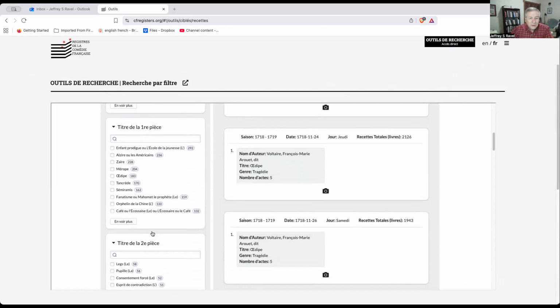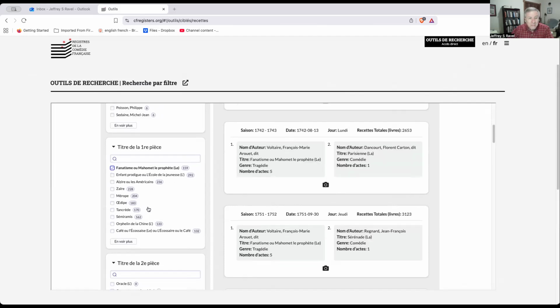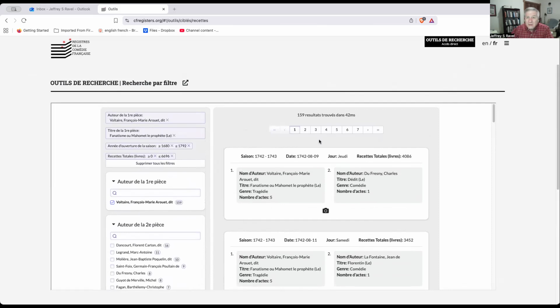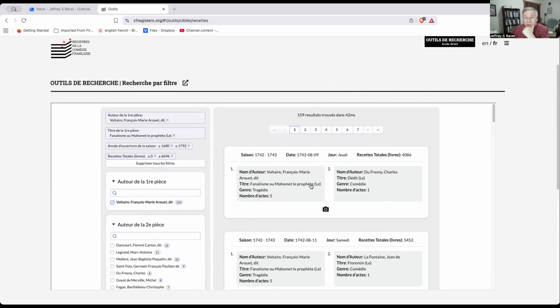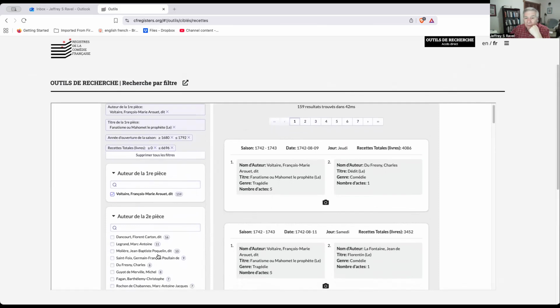Now, I'm interested in Mahomet, as I said, and so I'm going to go down here to this window, which allows me to select among the various plays of Voltaire in the database, and I'm going to once again choose Mahomet. And here I get 159 results of times that Voltaire's Mahomet was performed during the 18th century. I may want to select further.